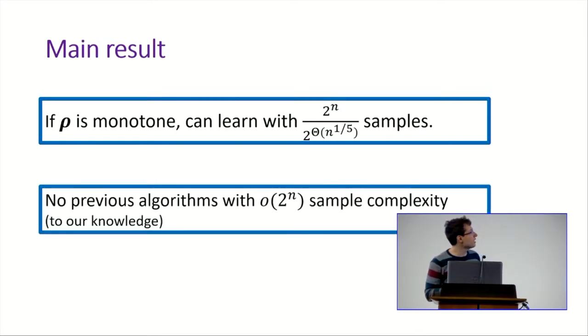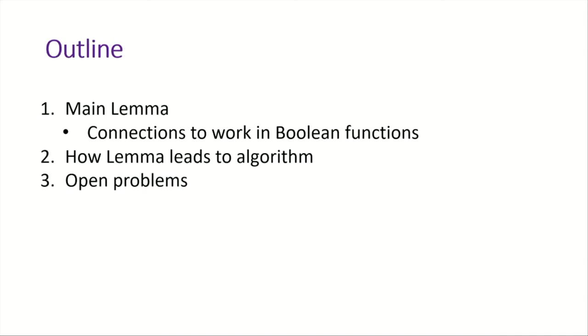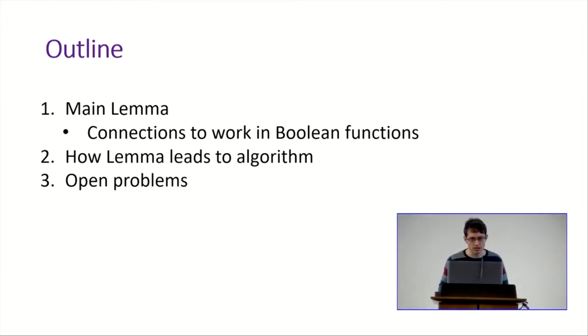Note that this is sublinear in the size of the domain, which is 2 to the n, and to our knowledge, there is no pre-existing algorithm prior to our work that accomplishes such a sublinear sample complexity.